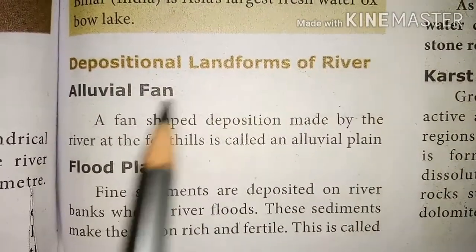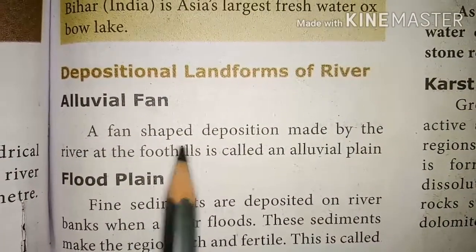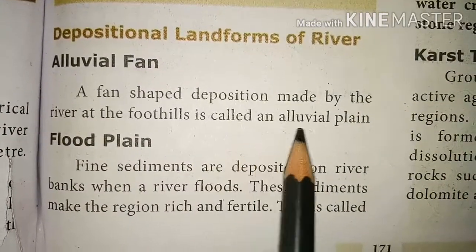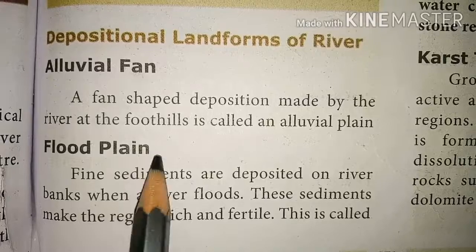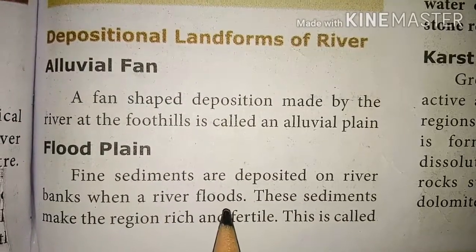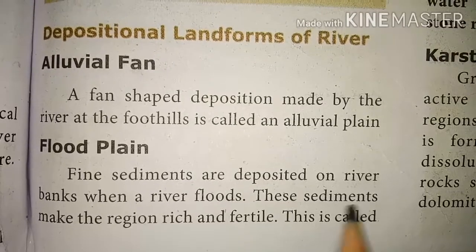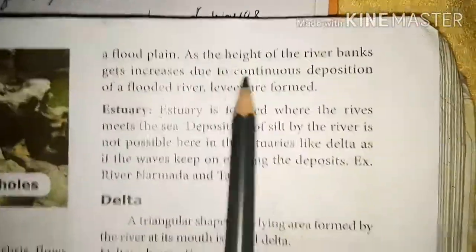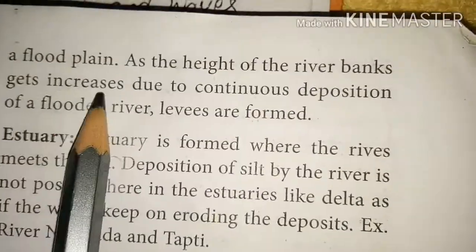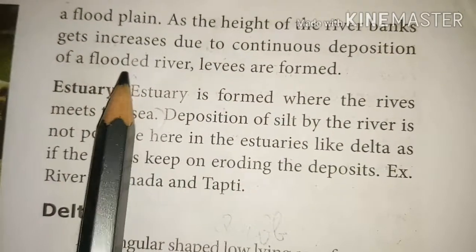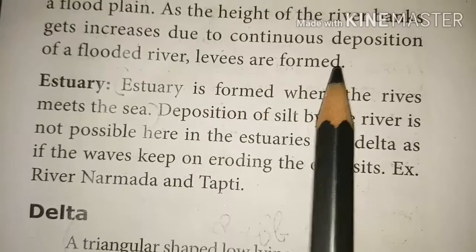Depositional landforms of river. Alluvial fan. A fan-shaped deposition made by the river at the foothills is called an alluvial fan. Flood plain. Fine sediments are deposited on river banks when a river floods. So these sediments make the region rich and fertile. This is called a floodplain. As the height of river banks increases due to continuous deposition of a flooded river, levees are formed.